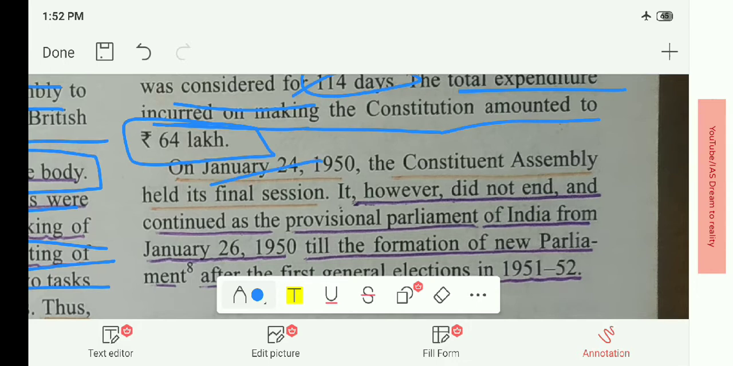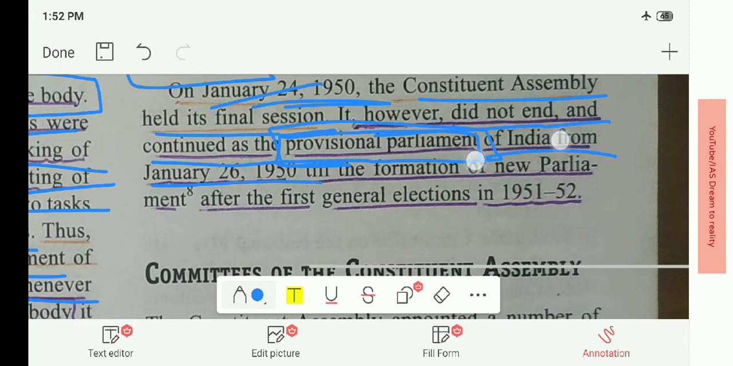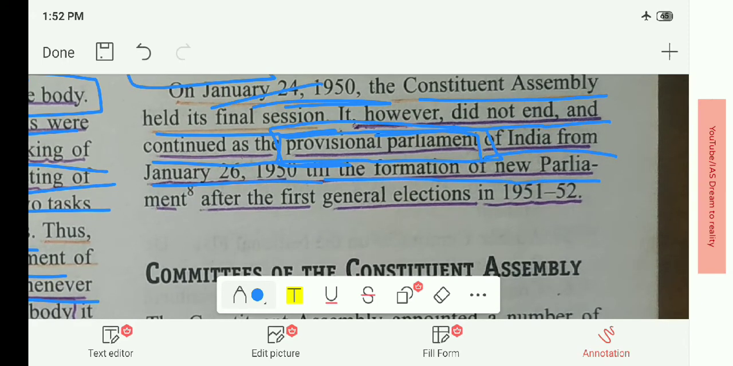On January 24, 1950, the Constituent Assembly held its final session. It, however, did not end and continued as the provisional parliament. It continued as the Provisional Parliament of India from January 26, 1950 until the formation of a new parliament after the first general election in 1951-52. Until then, the Constituent Assembly continued as the first parliament of independent India.